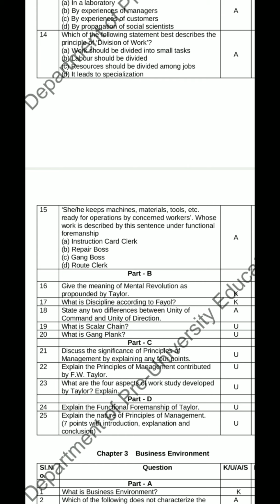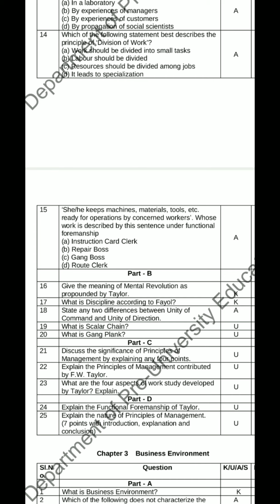Next question, very important. State any two differences between unity of command and unity of direction. First unity of command, then unity of direction. The first point, a subordinate should receive orders from only one superior, that is unity of command. But unity of direction, each group of activities having same objective must have only one leader and one plan, that is unity of direction.